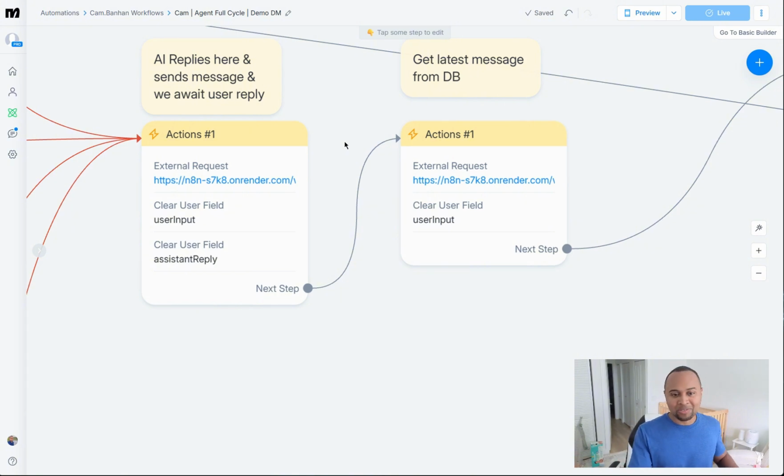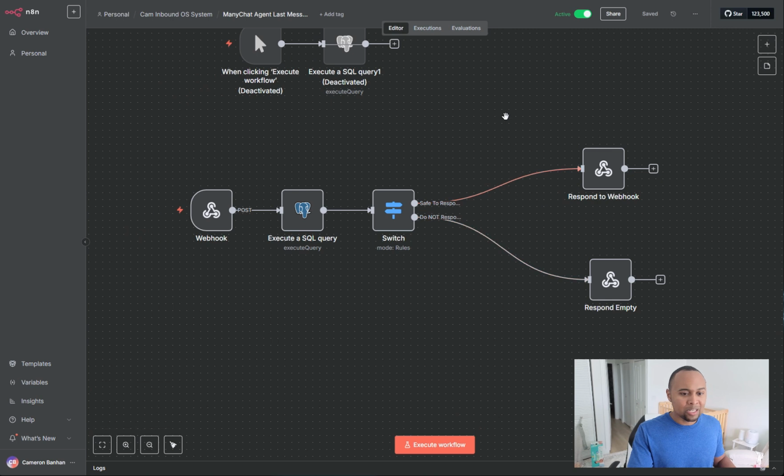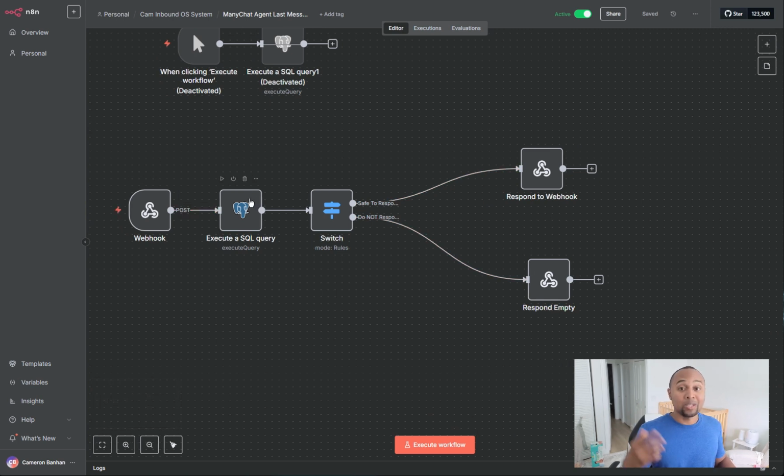So the window's very close. All we're going to do is go ahead and fire this automation here. This automation is going to do a lookup for the contact ID for the latest message sent from the AI. If the response code is safe, it's going to send it to the user. If it's not safe, it's just going to respond empty. So the user, again, is not going to get anything back to their Instagram DM.